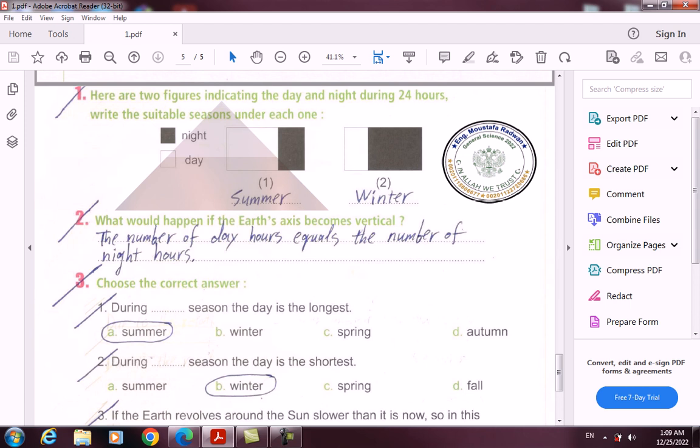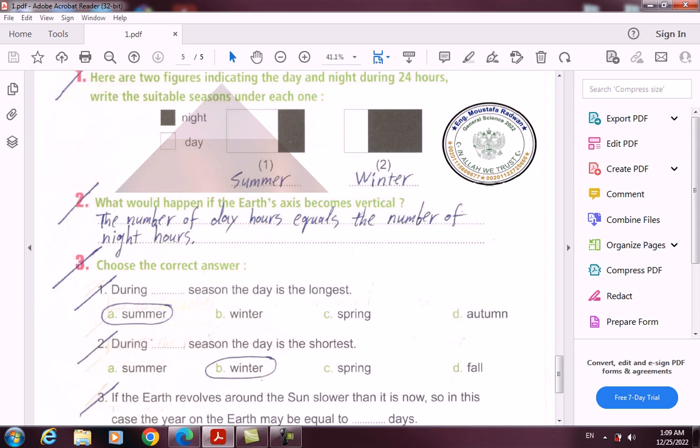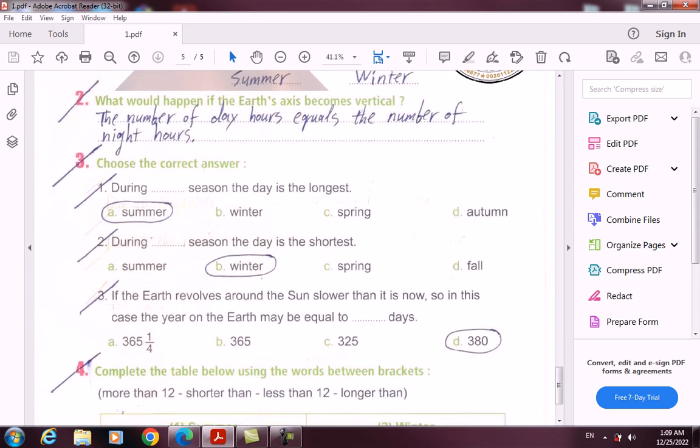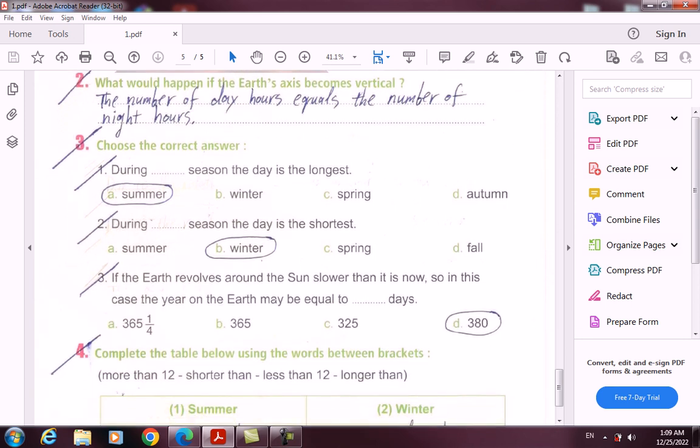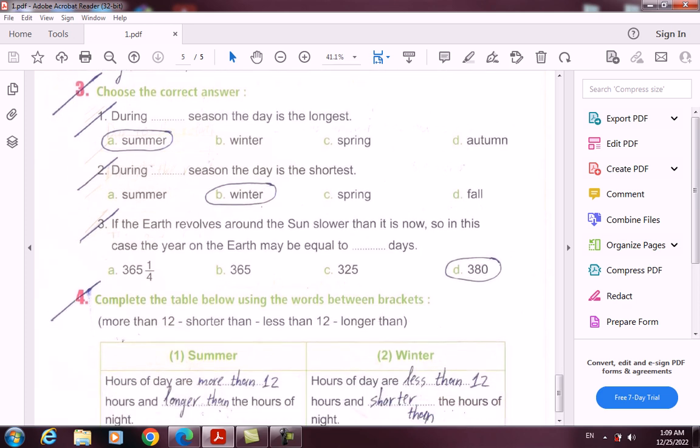For the second picture, it is vice versa. The black area is larger than the white area, so this means the night is longer than the day, which indicates winter. 2. What would happen if the Earth's axis becomes vertical? The number of day hours equals the number of night hours. It will be exactly the same.